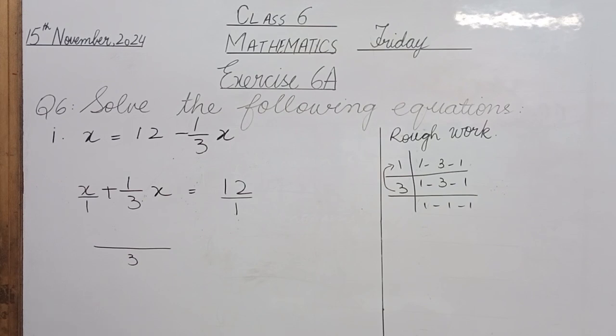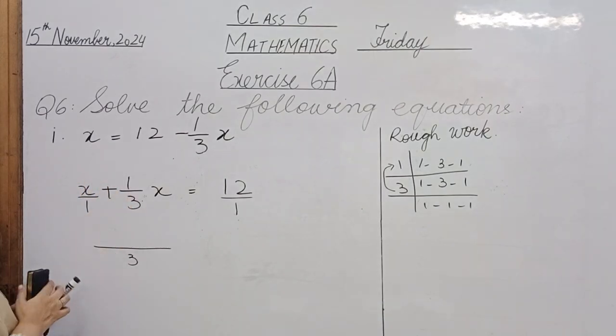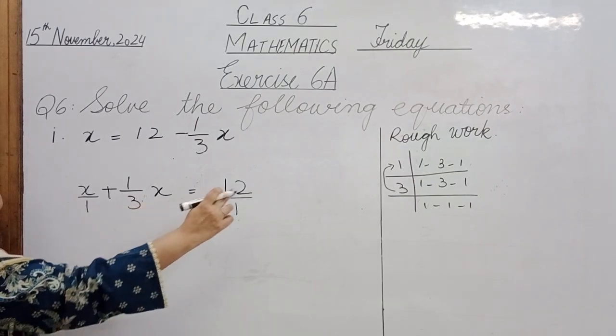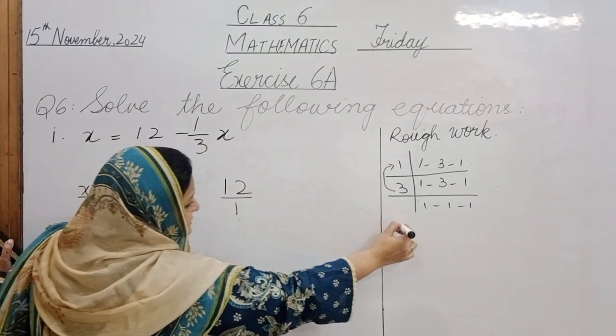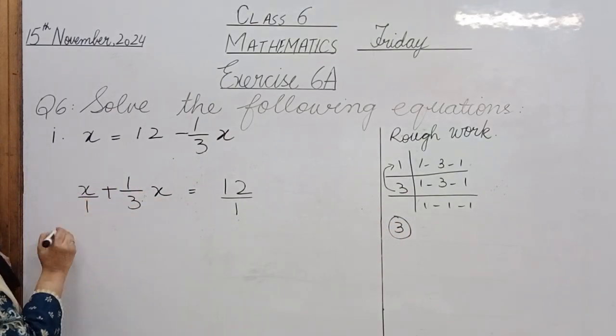Now, what is the next step? See, there are two methods of solving it. Either we can use this LCM method, where 3 is to be divided by the denominator and the answer is to be multiplied, or we can do it simply, to make it simpler for the people. What is the LCM we found over there? It is 3. We will multiply everything with 3 now.